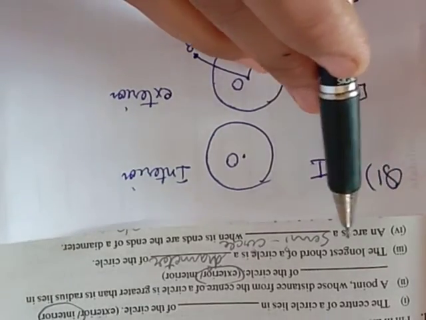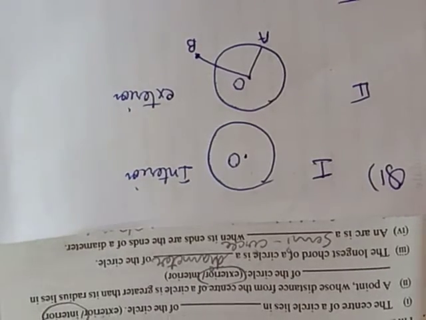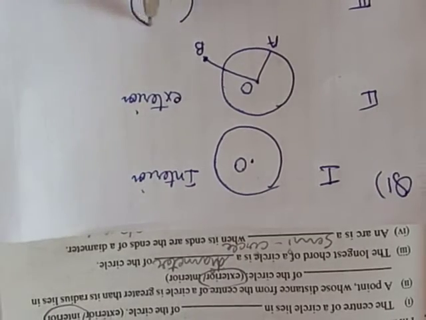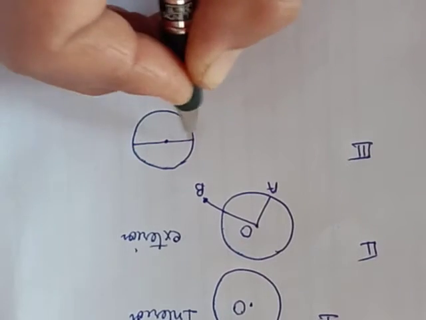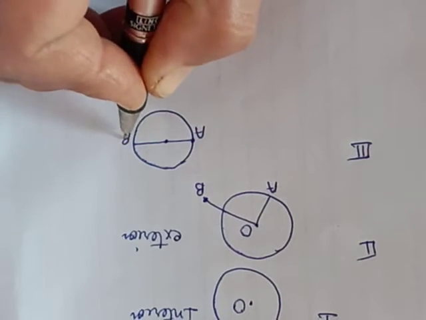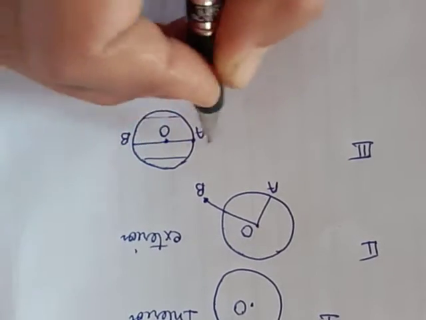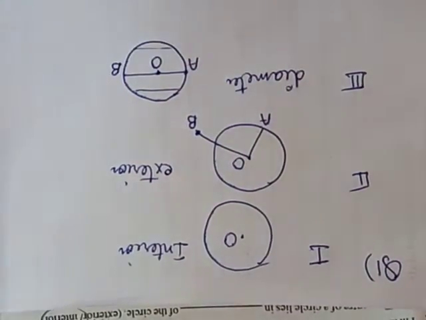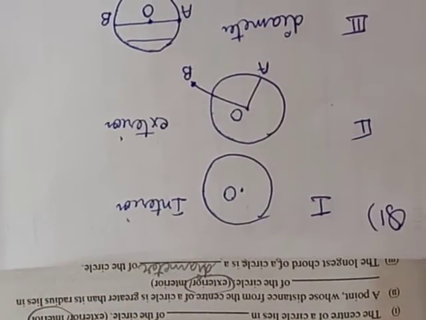Third part. The longest chord of a circle is the diameter of the circle. If we draw a circle, and this is a chord which is passing through the center. Diameter is a chord which is passing through the center, and these are other chords. So this is the largest chord of the circle. The answer is the diameter, as we have done in the basics also. The diameter is the longest chord of the circle.